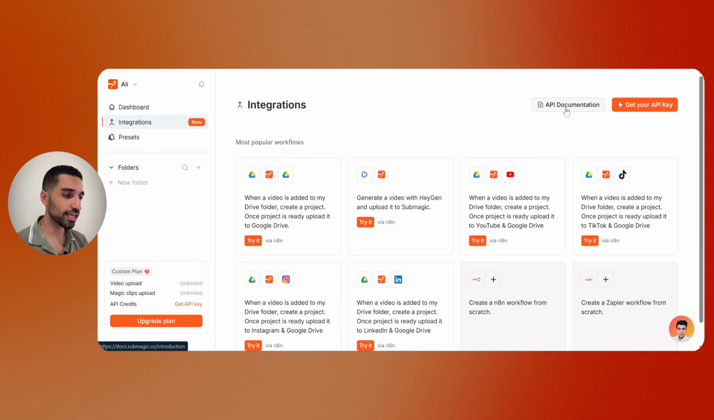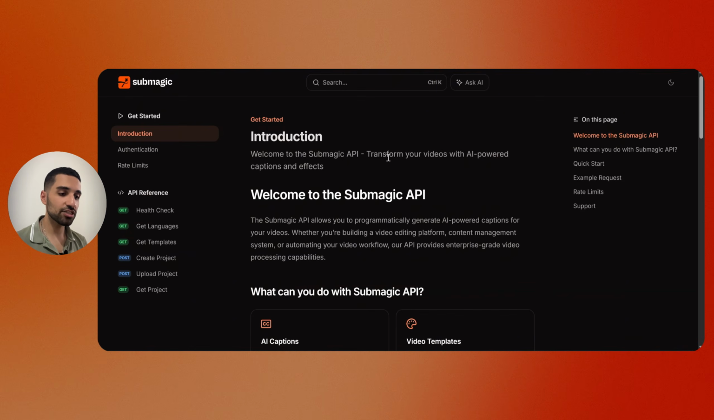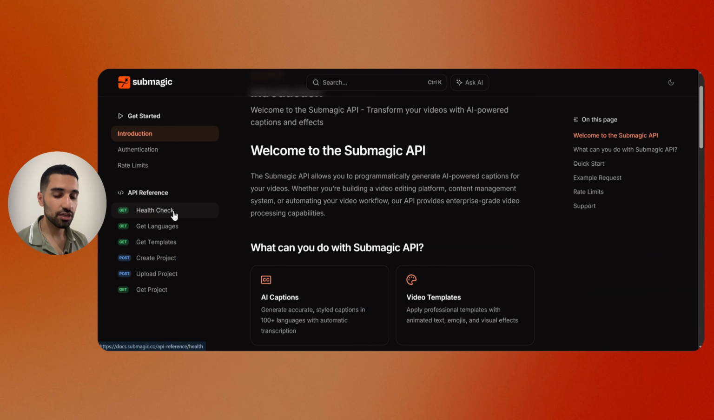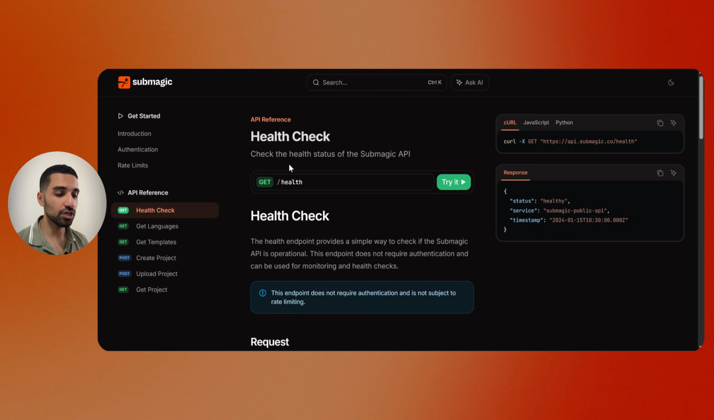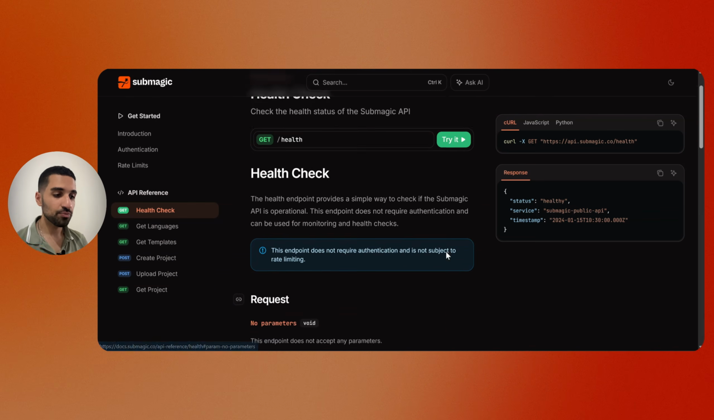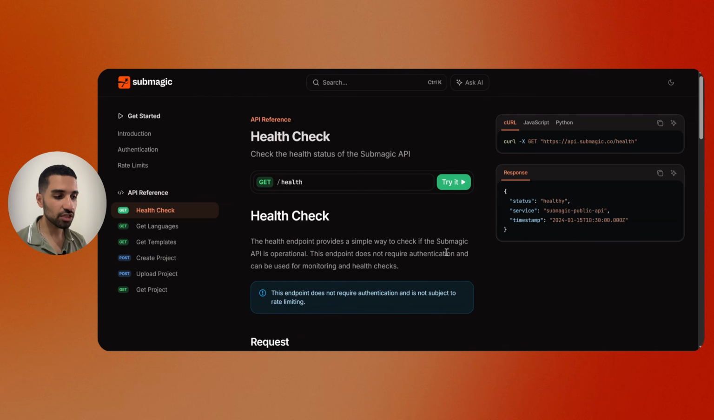So let's just click on API documentation. The first thing is actually we need to understand and read their API documentation in order to send data from our n8n to their servers. So here under API reference, we can check we have a health check. This is basically to check the status of Submagic API, if their API is working or not. The next thing is get languages, get templates, create project, upload project, and get project. I would say that their API is not very complex. I already have read it and tested it a few times.